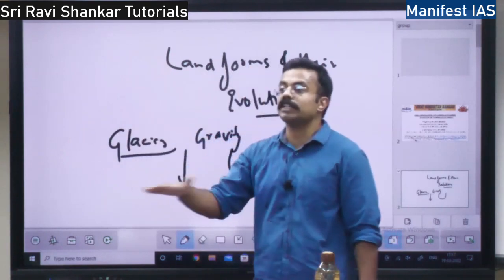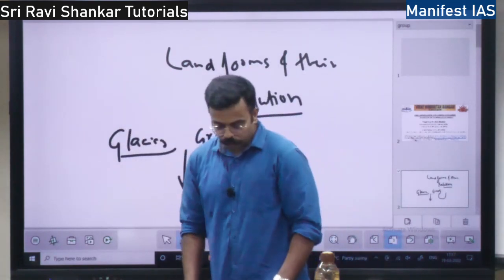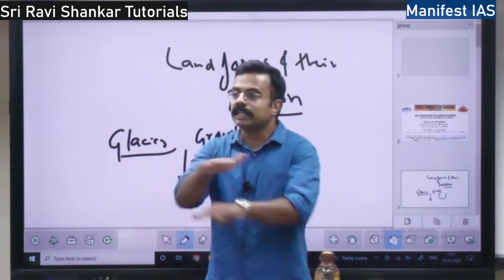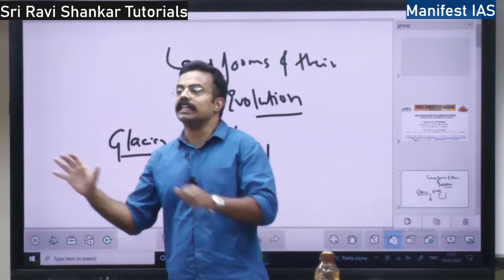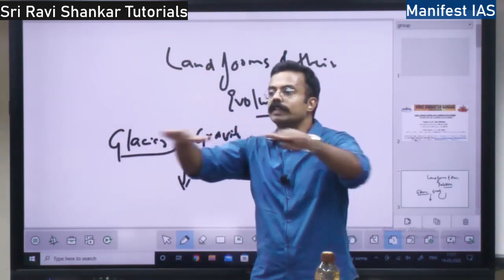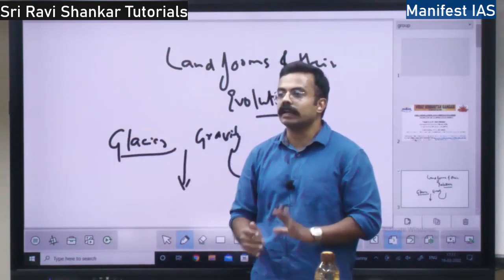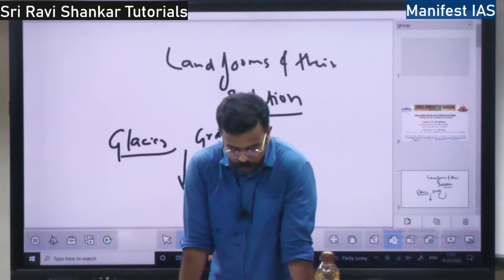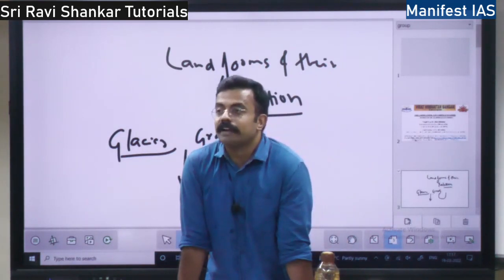Mountains will get reduced to plains because of glacier erosion, and once it is reduced to a plain, whatever glacier is there stops moving, because in order to move, it needs a slope. When there is no slope, when there is a flat area, it stops moving, right? This is the movement of glacier. So what are the erosional landforms associated with glacier?